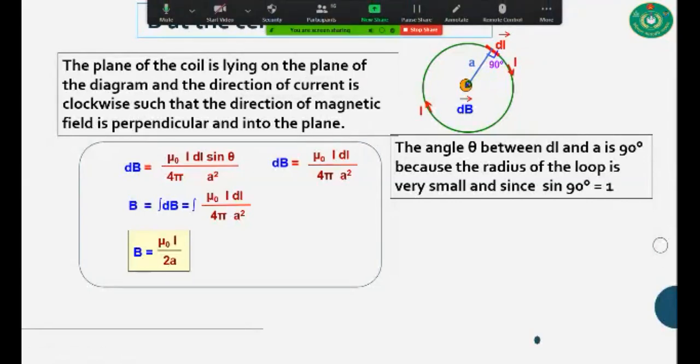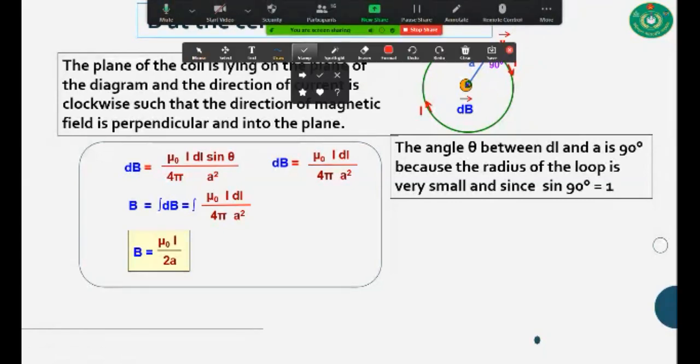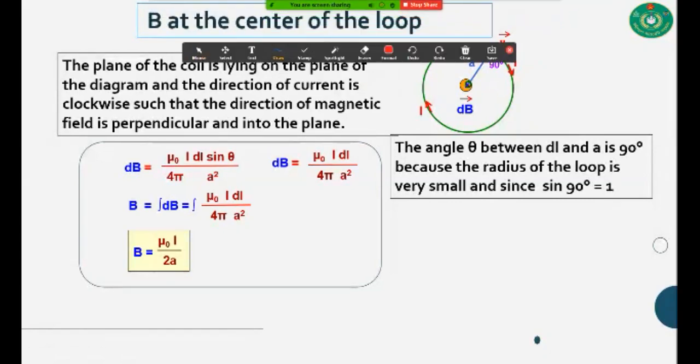That's why you have to use N here: mu naught N I divided by 2a.